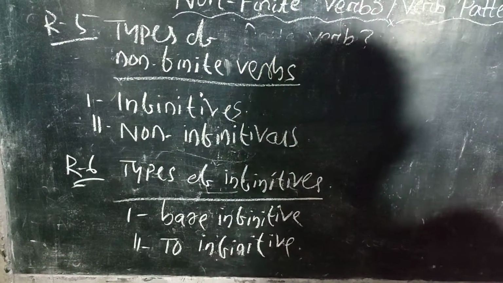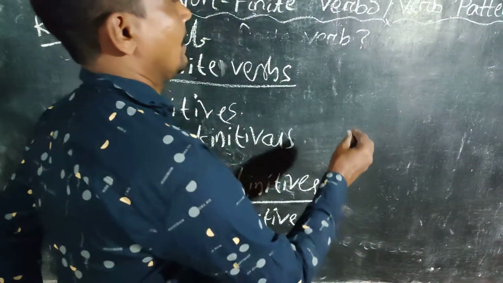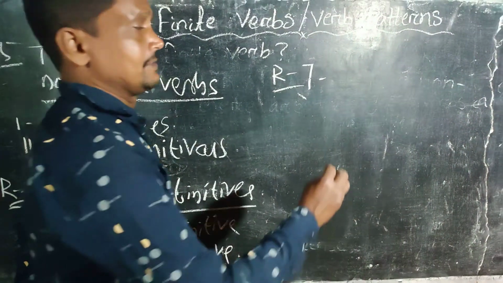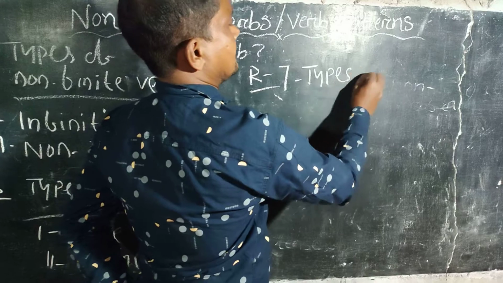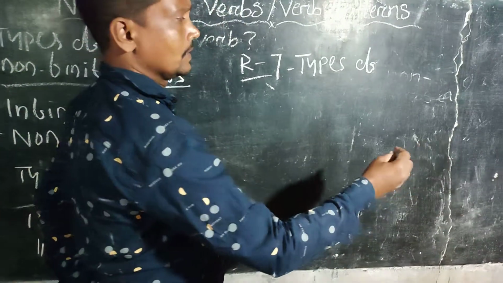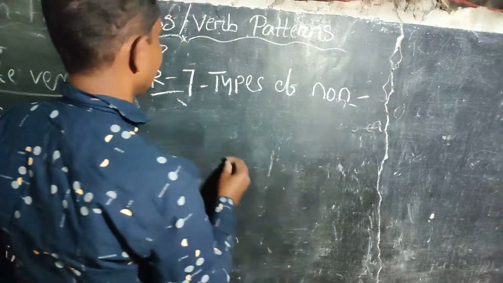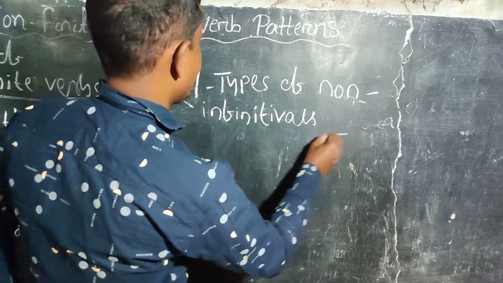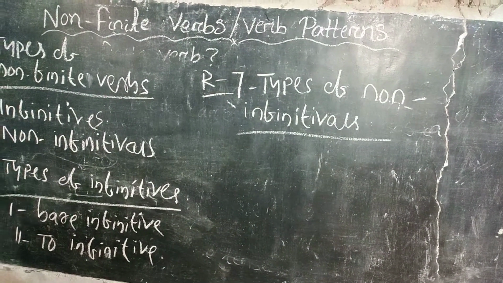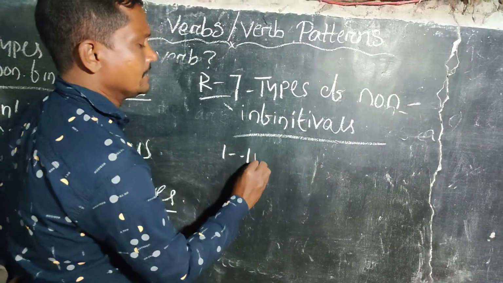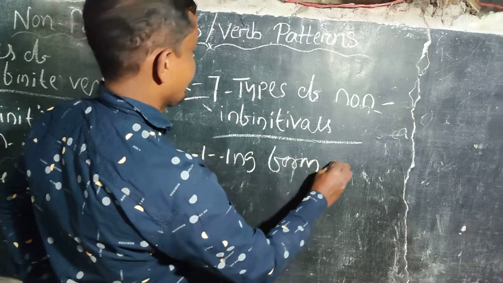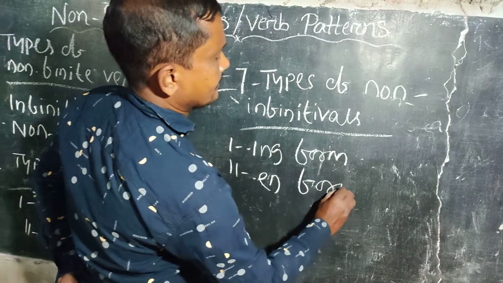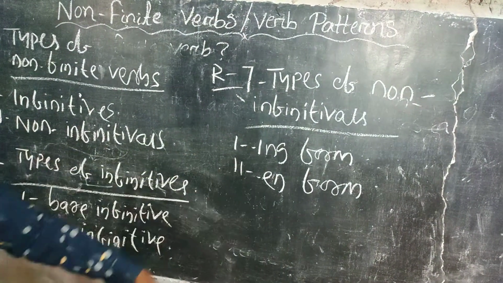And then now you can see rule number 7. Types of non-infinitive verbs. There are 2 types of non-infinitive verbs, and they are the ing form, and the second one, that is known as the en form. The first one is the ing form, and the second one is the en form.